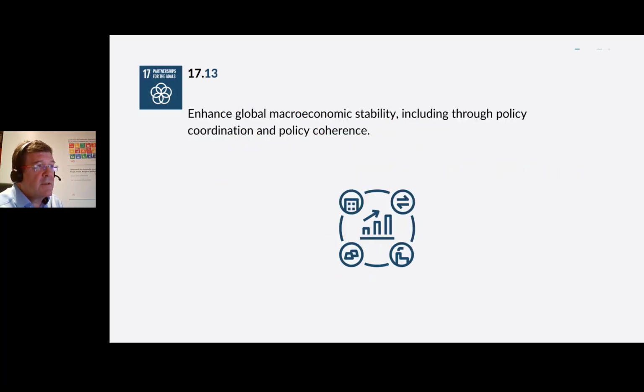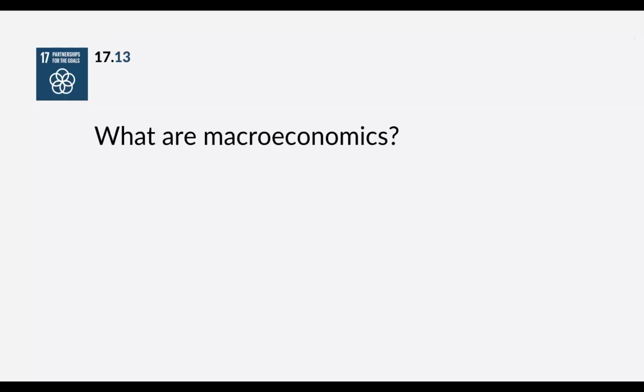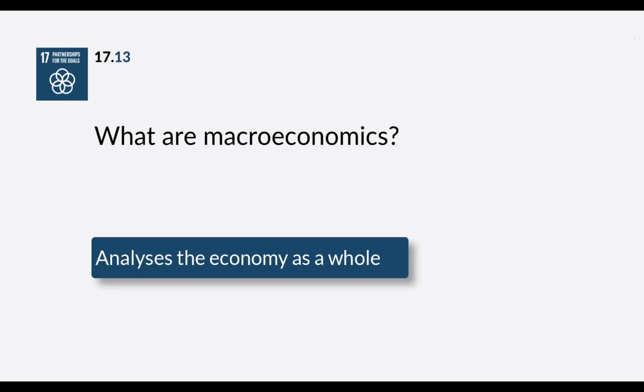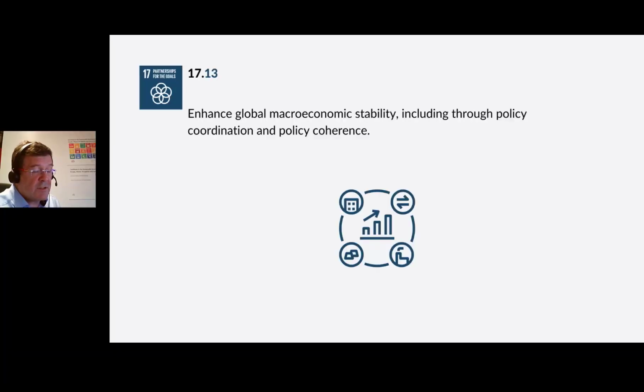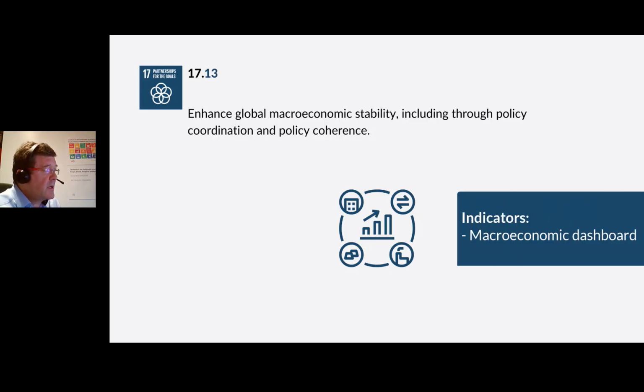Target 17.13, enhance global macroeconomic stability, including through policy coordination and policy coherence. What is macroeconomics? It analyzes the economy as a whole, and it asks questions like what causes unemployment, what causes inflation. Macroeconomics attempts to measure how well an economy is performing, understand why, and project how performance can be improved, allowing for informed decision making in terms of addressing poverty and indeed addressing development in general. The indicator for this is the macroeconomic dashboard, and that basically is a set of tools that can be used to monitor economic performance.